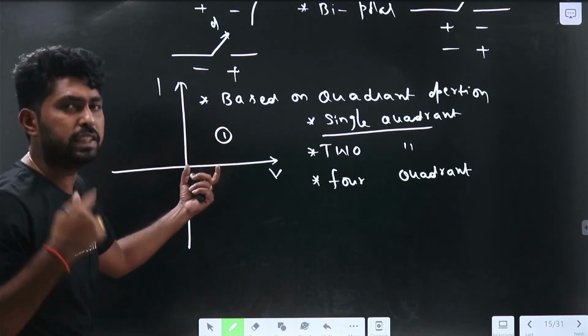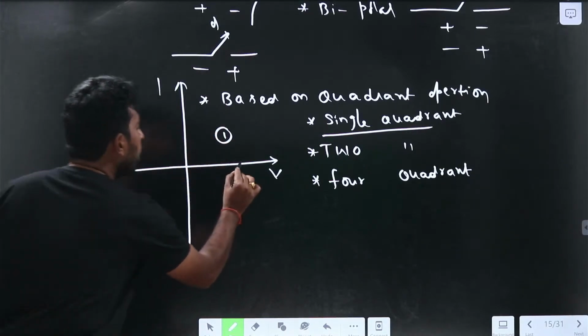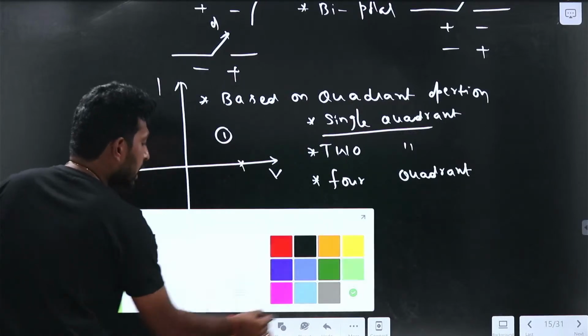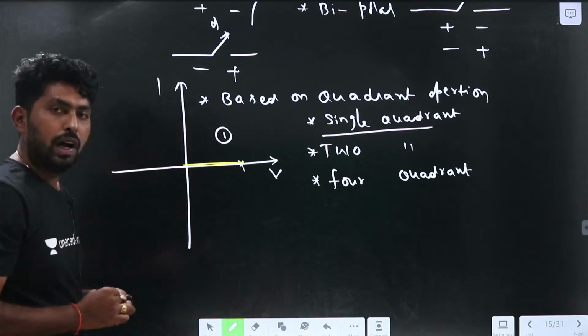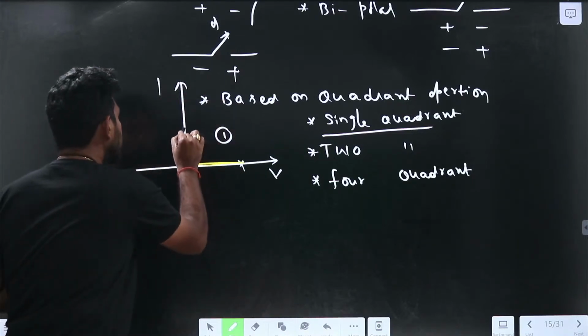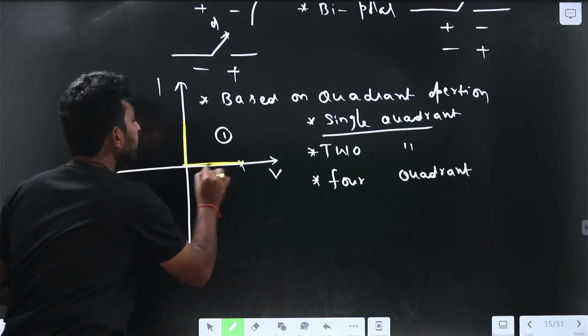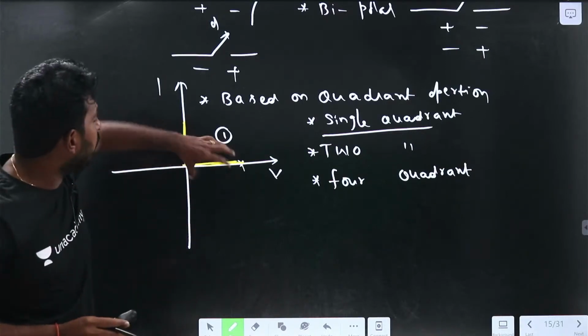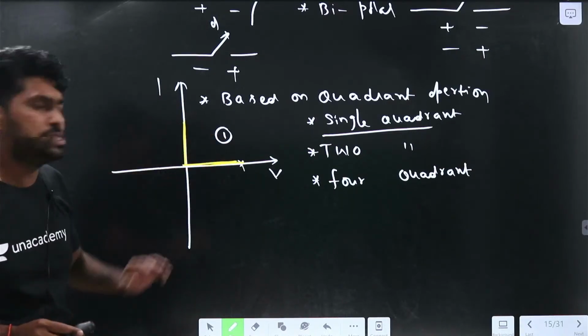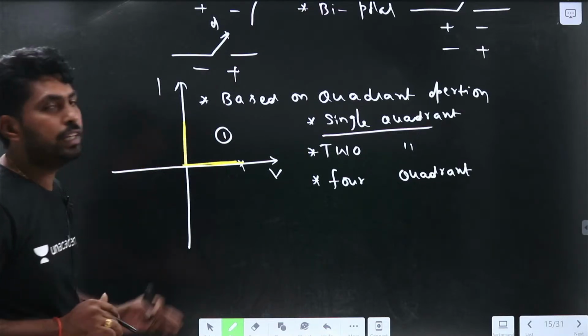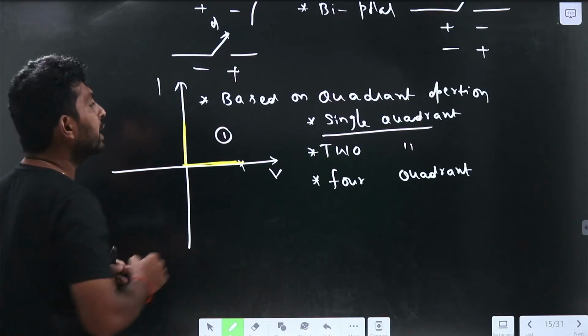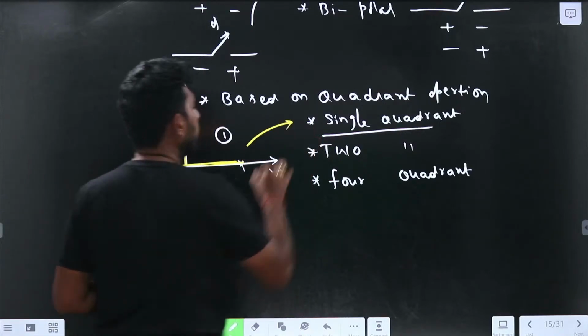For example, if it is blocking the positive voltage and carrying the positive current, the graph will be like this. Some devices will exhibit this. If the device operates like this, we call it single quadrant operation.